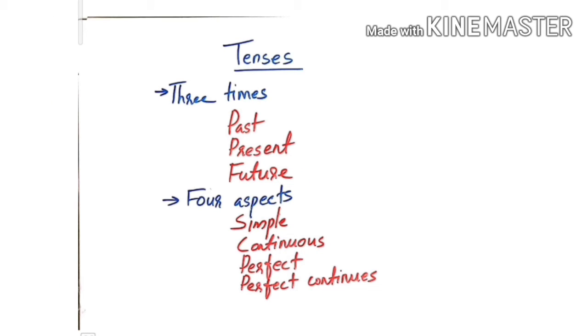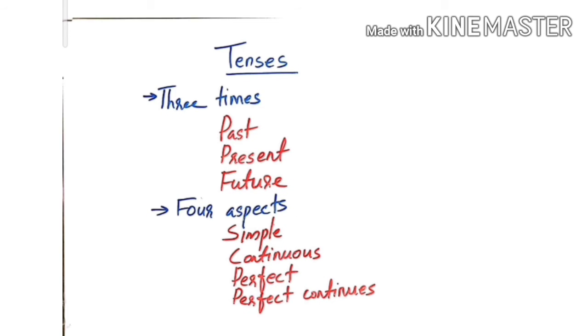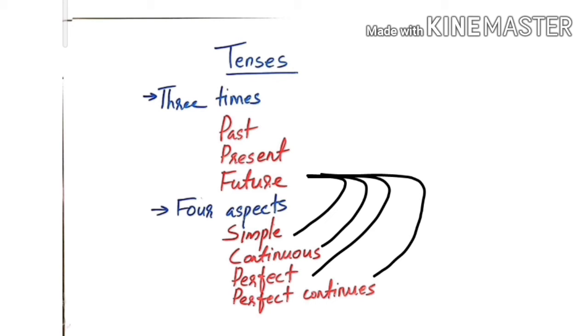Now the second four types: simple present, present continuous, present perfect, present perfect continuous. Last and third four types are simple future, future continuous, future perfect, future perfect continuous. So these are the 12 English tenses.